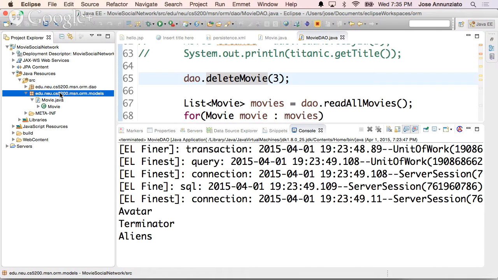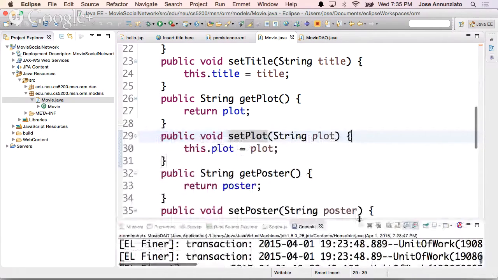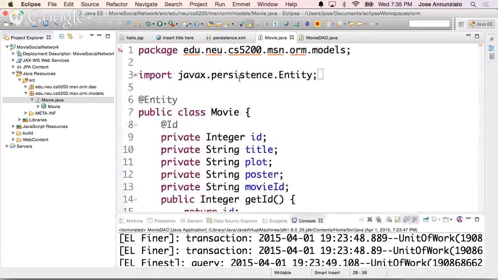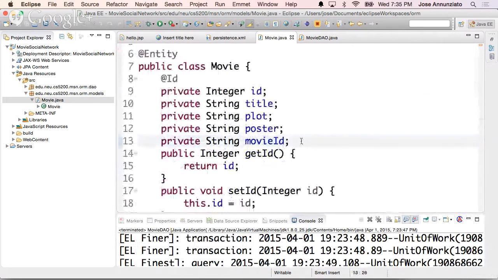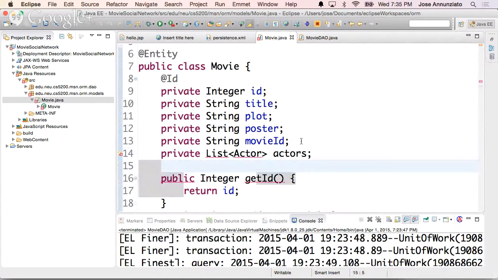Actors, reviews, actors. Let's do actors. So let's create actors. Now, the way we would normally do it, if this were only an object-oriented project, what would we do? We would do something like this: private list of actor, actors. That's how, from an object-oriented point of view, we would model it.